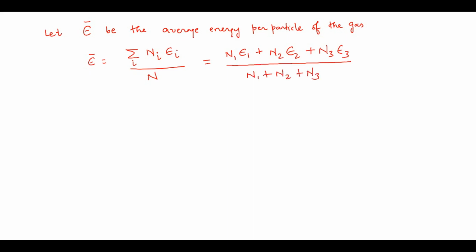So already we have computed n1, n2, n3. Epsilon 1 is also known, epsilon 2 is also known, epsilon 3 is also known. By substituting, we will get the answer.